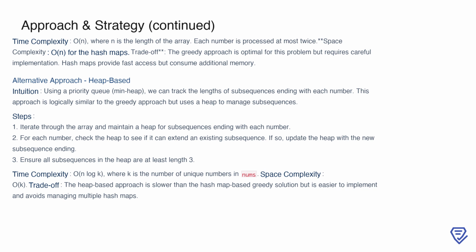The space complexity is also O(n), attributed to the hash maps used for tracking frequencies. While this solution is optimal, it does require careful implementation to manage the hash maps effectively.